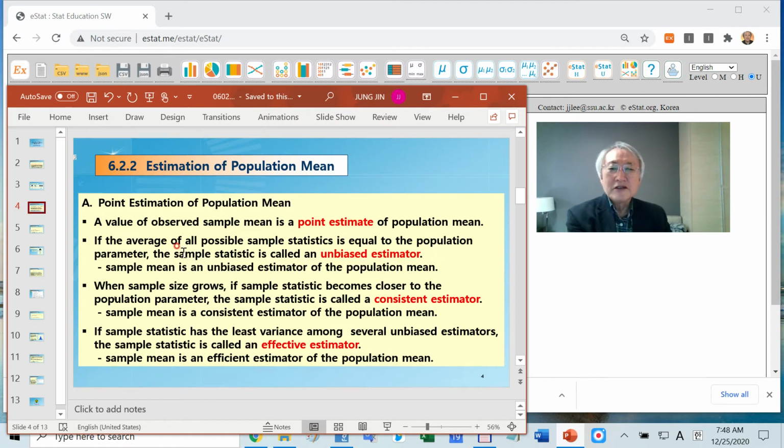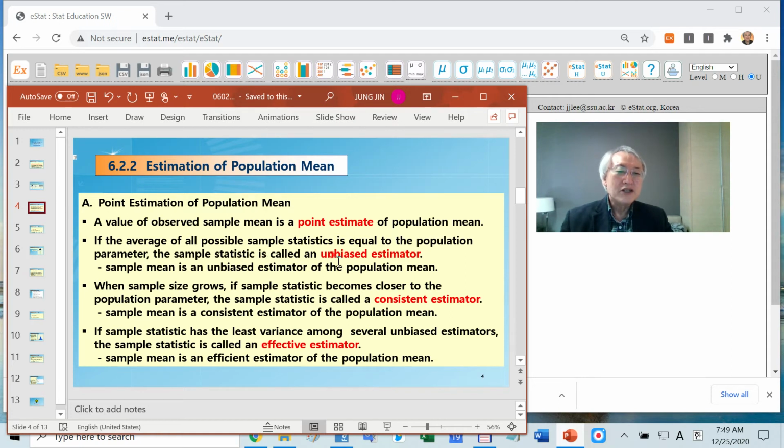There's some terminology. If you collect a sample, calculate a sample mean and estimate the population mean, then we call this point estimation. In the case of a sample mean, it is scattered around the population mean. Their mean is also the population mean.